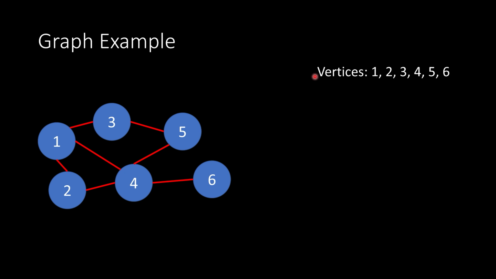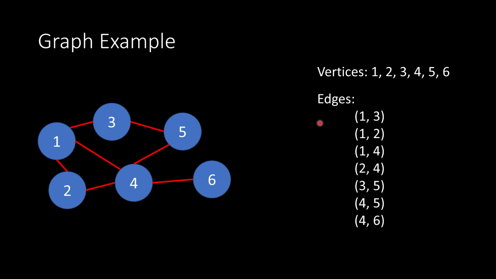So we have the vertices or nodes, which are 1, 2, 3, 4, 5, 6. Okay, so all of the elements that actually make up the graph. And then we have our edges, and these are all the different edges that exist in the graph. So we have an edge from 1 to 3. Okay, we have an edge from 3 to 5, an edge from 1 to 2, 1 to 4, from 2 to 4, 3 to 5, 4 to 6, and 4 to 5. Okay, so just kind of reading through them here.